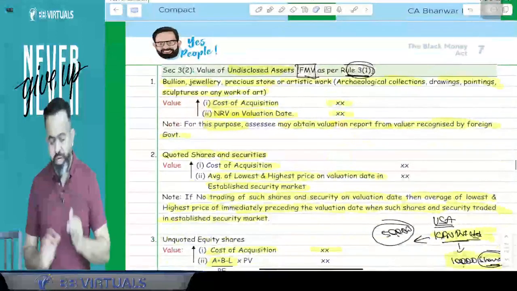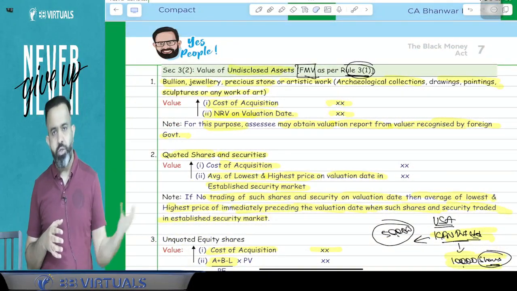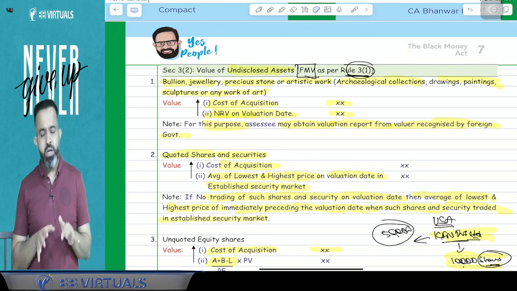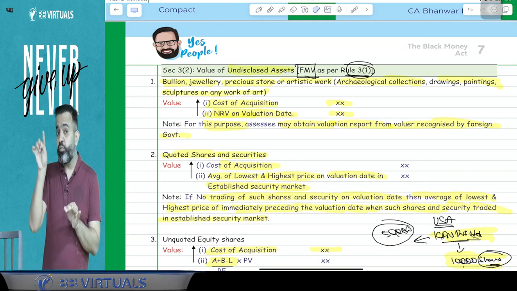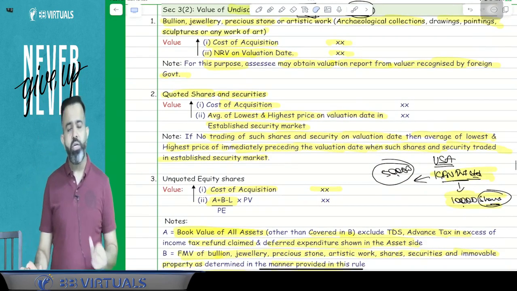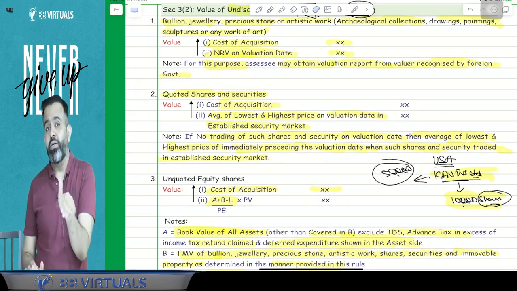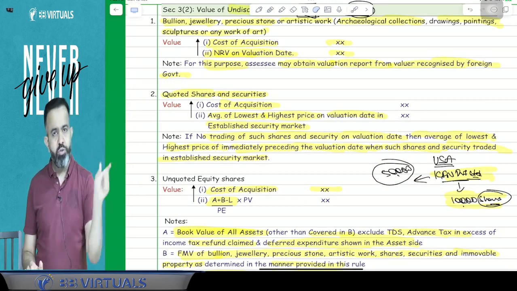So how to value? In case of jewelry, drawing, painting, sculpture, archaeological collection, any other work of art, whatever the cost of acquisition or NRV as on valuation date, the 1st April of the previous year, whichever is higher. Quoted share and security, cost of acquisition or the average price of that share in the recognized stock market, that is called NRV, whichever is higher.